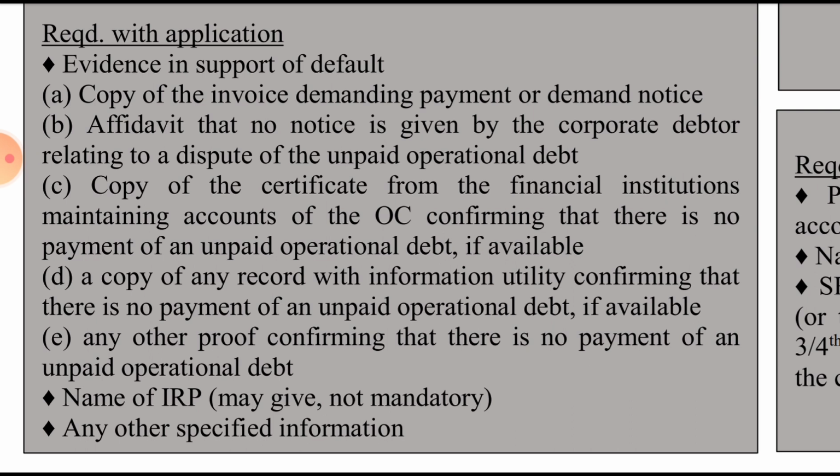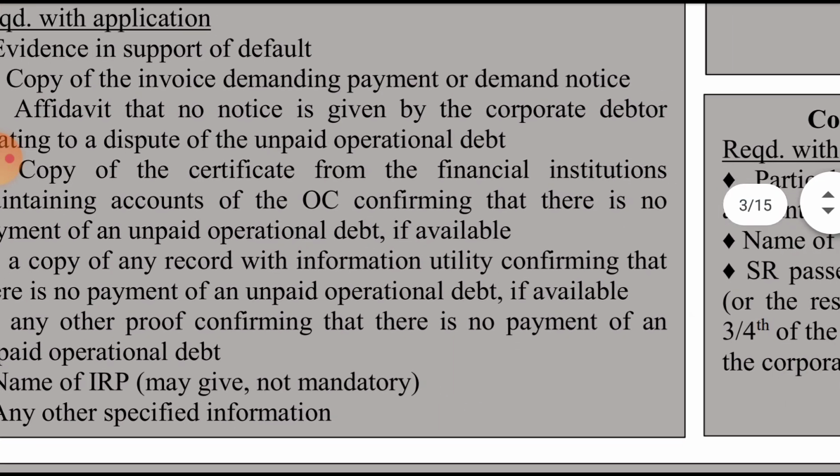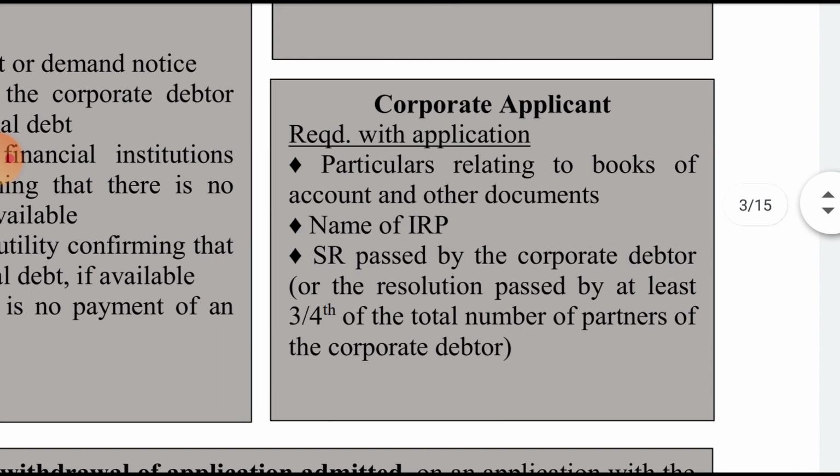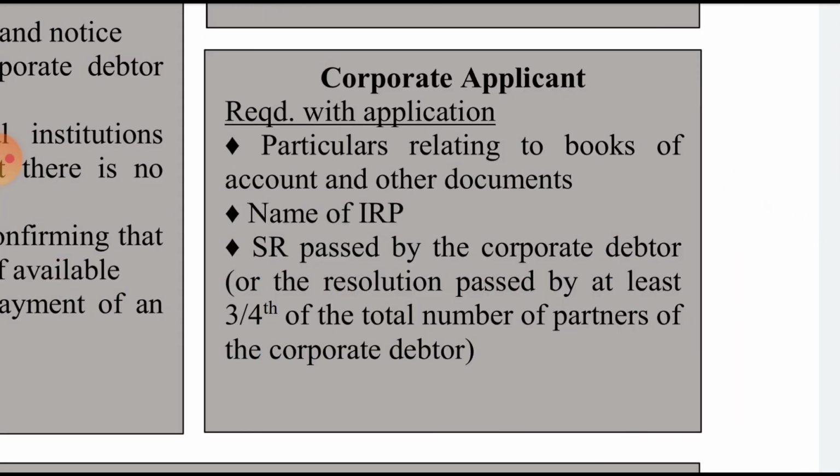Name of an IRP: over here the giving of a name is not mandatory. Any other special information. Corporate applicant: if the corporate applicant makes an application to the NCLT for the IBC insolvency process, the required things with the application are particulars relating to the books of accounts and other documents. The corporate applicant is basically the corporate debtor only. So it will have to submit the books of accounts and other documents.